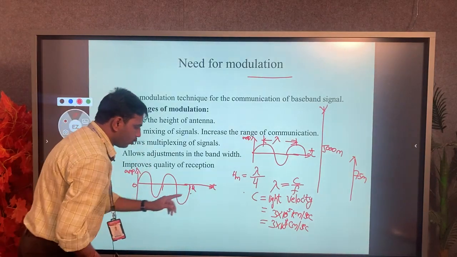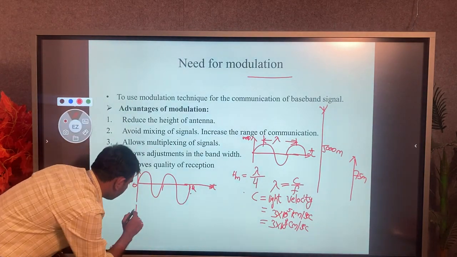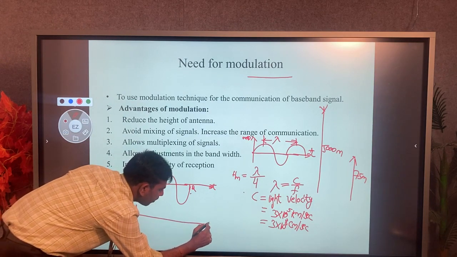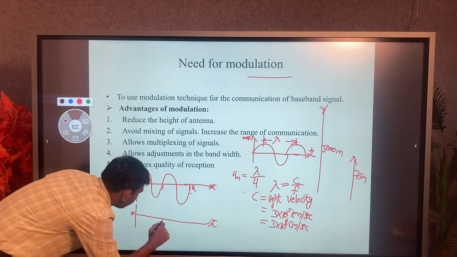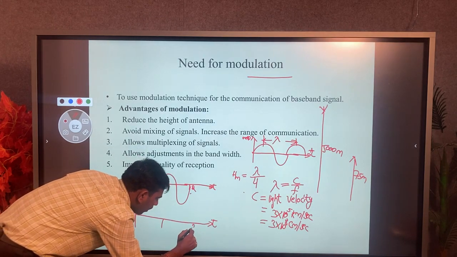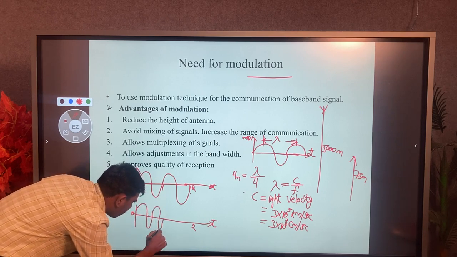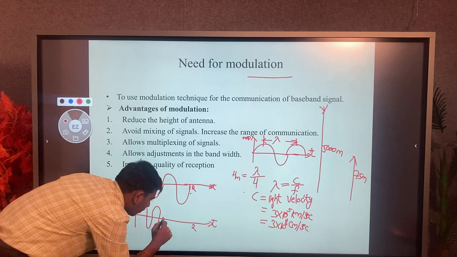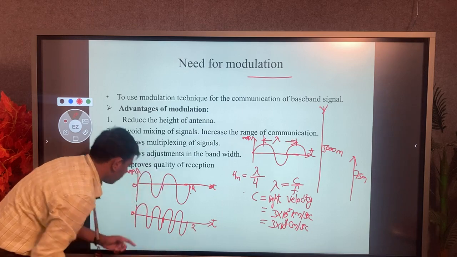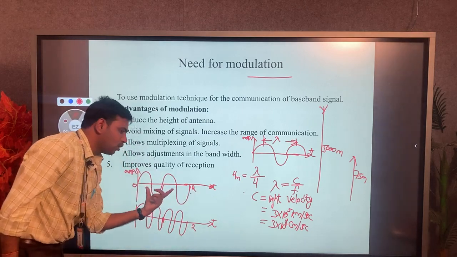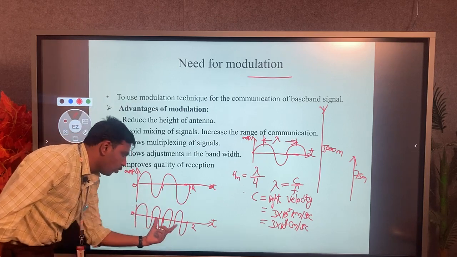Here, in this time period 0 to 2, there are only 2 cycles, but in the same time period it can generate more cycles.